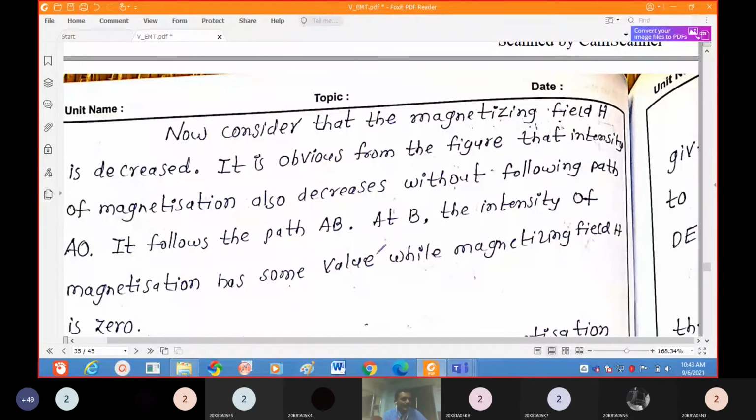Internal field. Otherwise they will ask a Lorentz field also, or whatever local field. So local field, internal field or Lorentz field, you have to prove the total derivation. That will come directly as a 14 marks question. The second important question on the dielectrics is polarization, types of polarization.